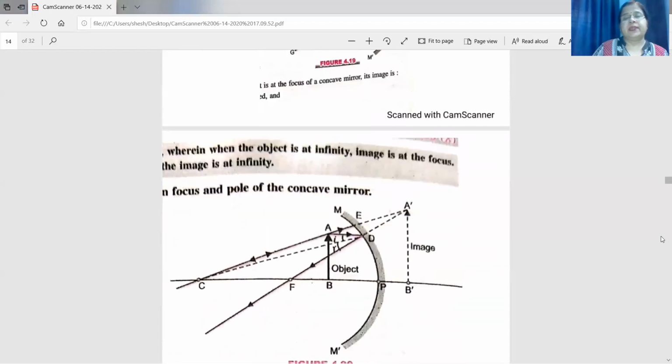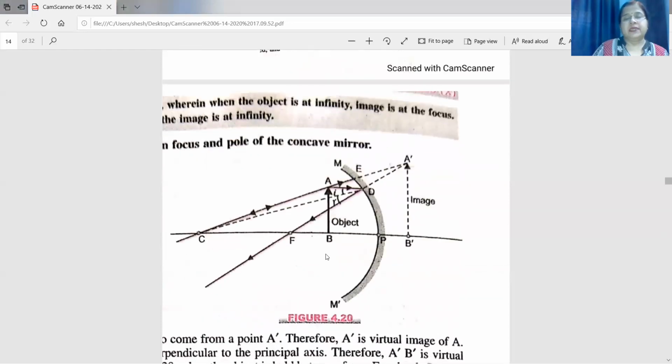Last case, the most important case. When the object is between F and P, this is a concave mirror, M dash is the aperture, P is the pole, F is the focus, C is the center of curvature, and the line passing through the center of curvature and pole is the principal axis. The object is lying between F and P.